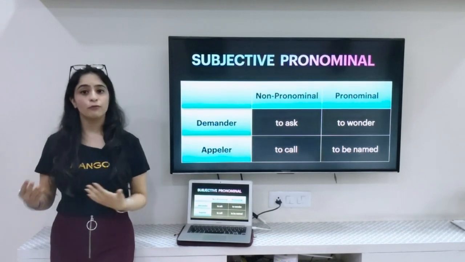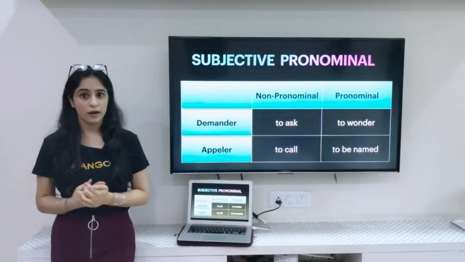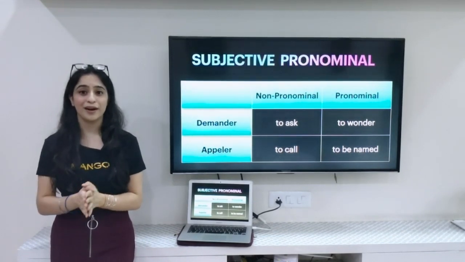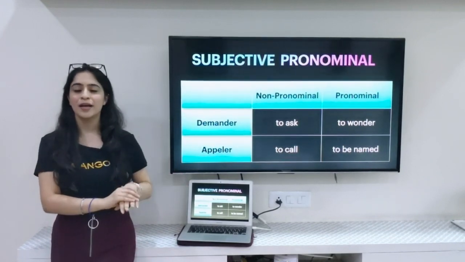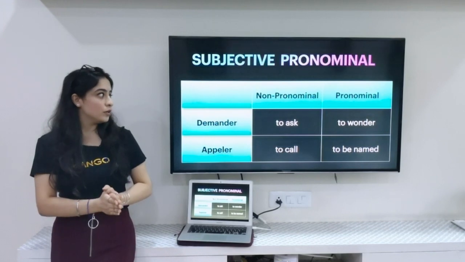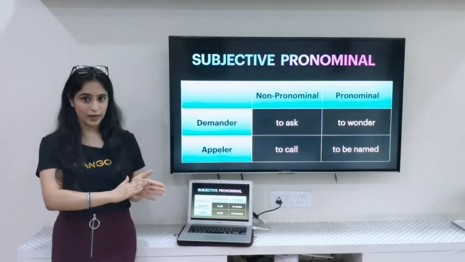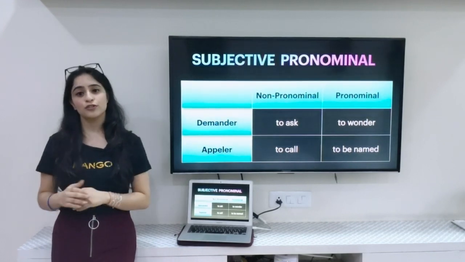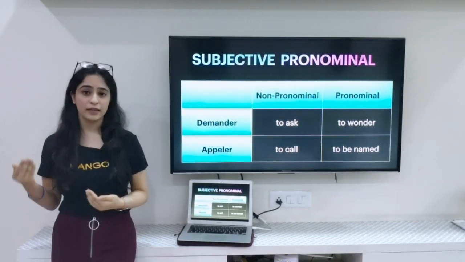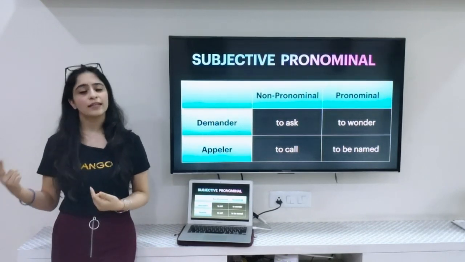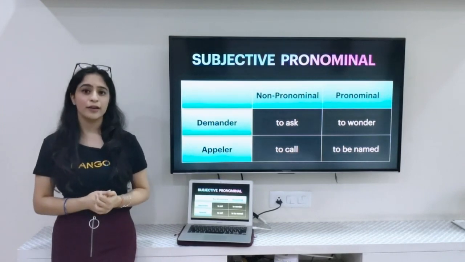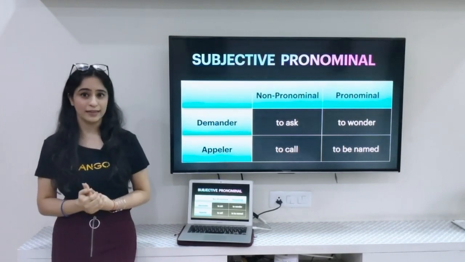So these are the 4 types of pronominal verbs that exist. A lot of people are only aware of the first category and they think that that's all about the pronominal verbs. But guys, it's not like that. Pronominal verbs comprise all these 4 categories. And in this video, I just talked about the types. In the later videos, once we are thorough with a few more concepts in the language, then I'll dig a little deeper and tell you how to use these verbs exactly in a sentence.